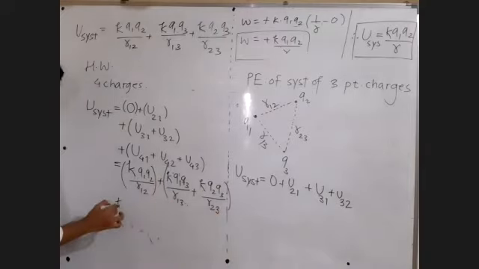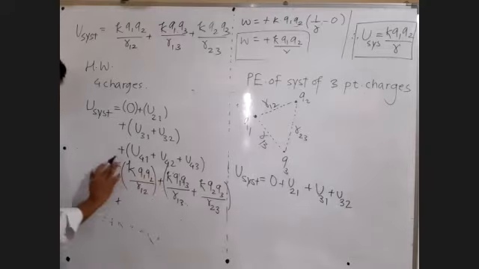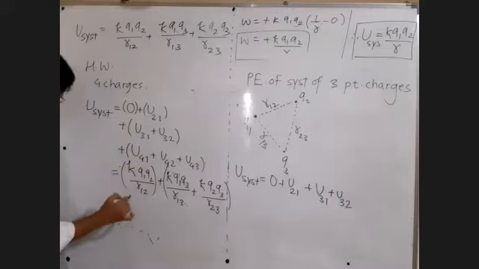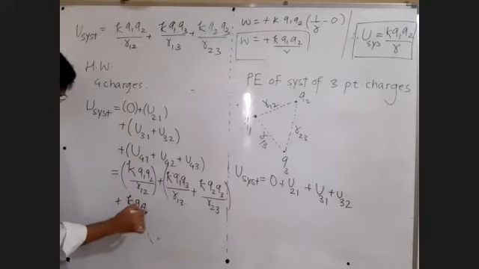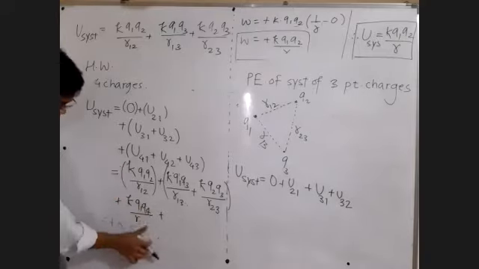Plus, of course you can take this K common. Plus 4-1 interaction: K Q1 Q4 upon R14.